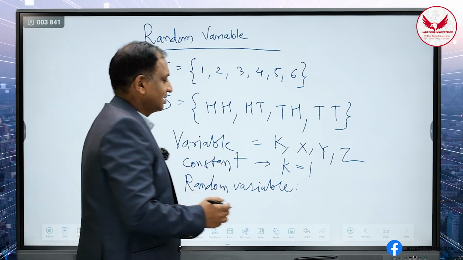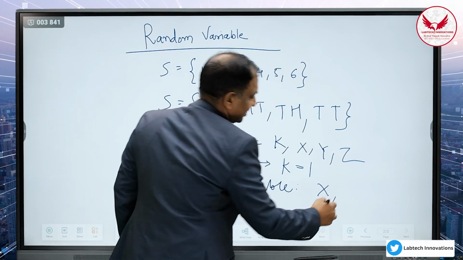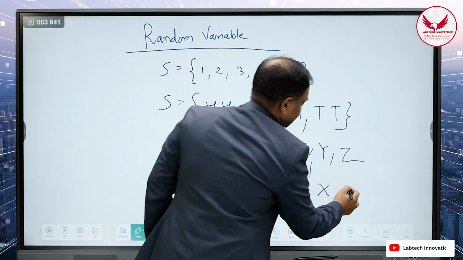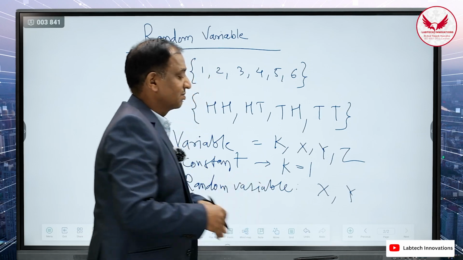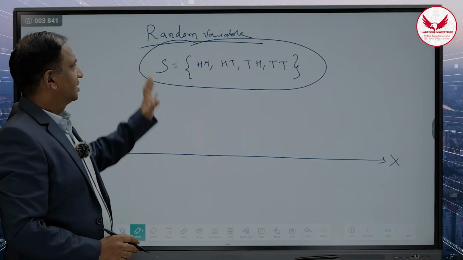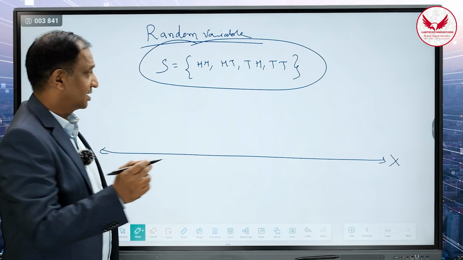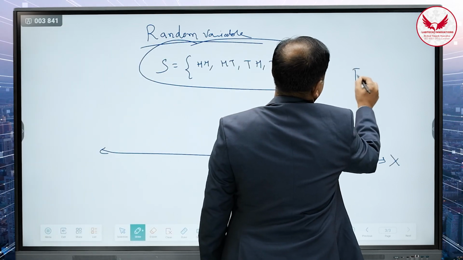Generally the random variable is represented with the help of a capital letter, that could be X, or Y, or any variable. So the random variable is nothing but a variable, or it is a function.